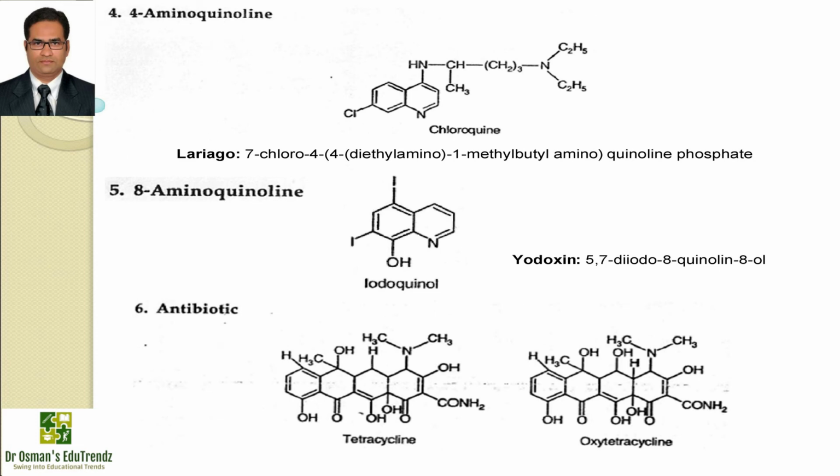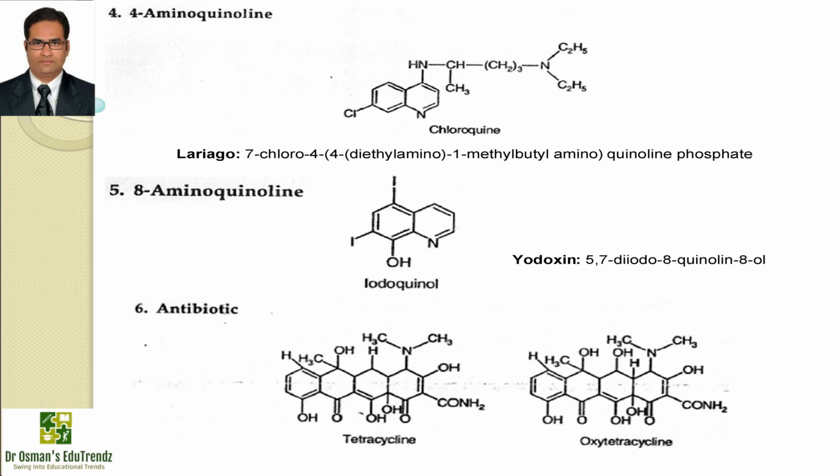Example is chloroquine, and the brand name is Lariago, with the IUPAC name 7-chloro-4-(4-diethylamino-1-methylbutylamino)quinoline phosphate. Chloroquine can be combined with dehydroemetine to treat amoebic abscess of liver, and another combination with diiodohydroxyquin is also used in treatment of intestinal and extraintestinal amoebiasis and amoebic colitis. Chloroquine sometimes can be used in combination with metronidazole and diloxanide furoate.